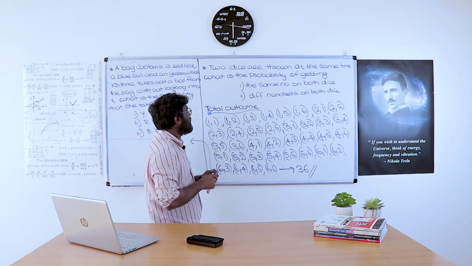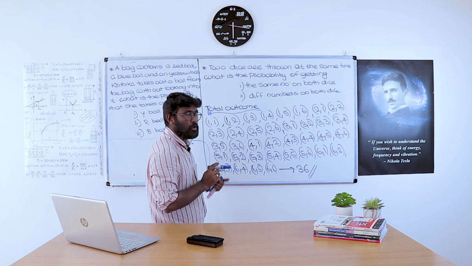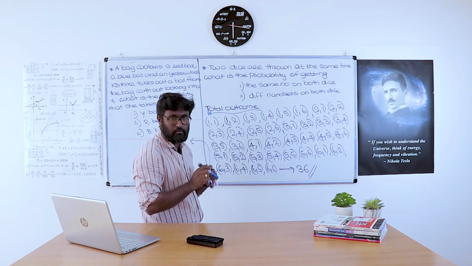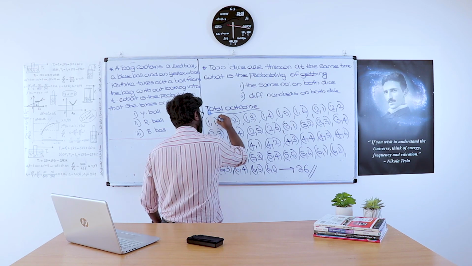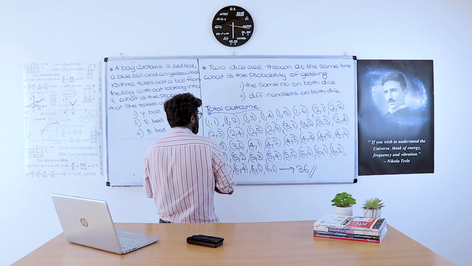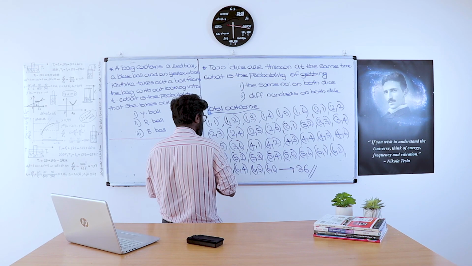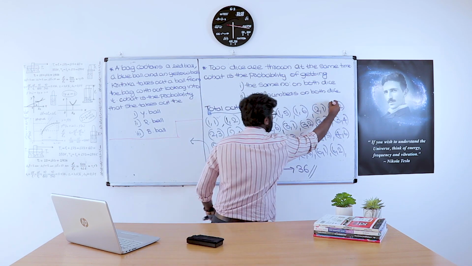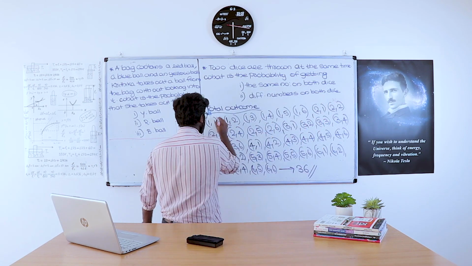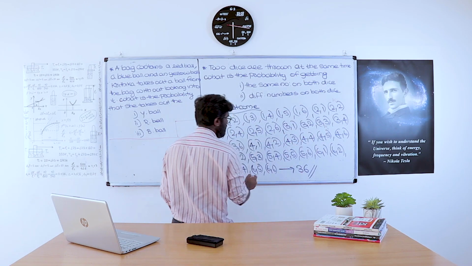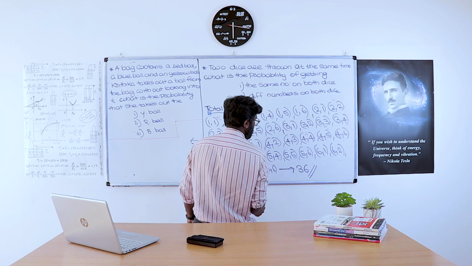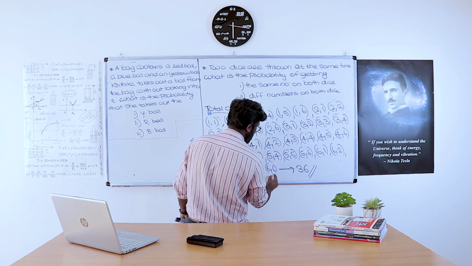Now, the same number on both sides. What is the probability of getting the same number on both sides? How many same numbers appear? Here, 1 1 is the same number. Then 2 2, then 3 3, 4 4, 5 5, and 6 6.